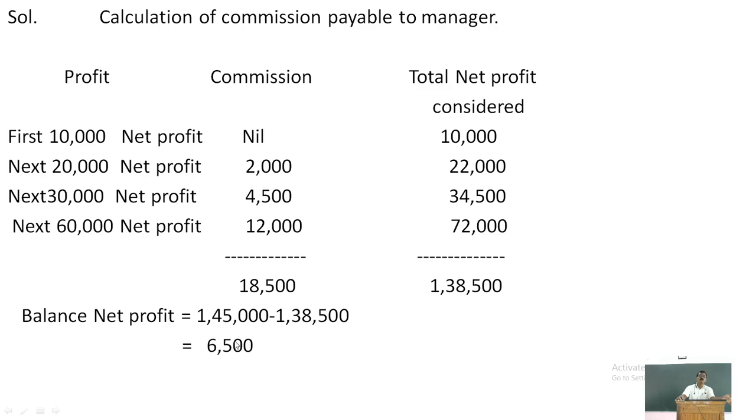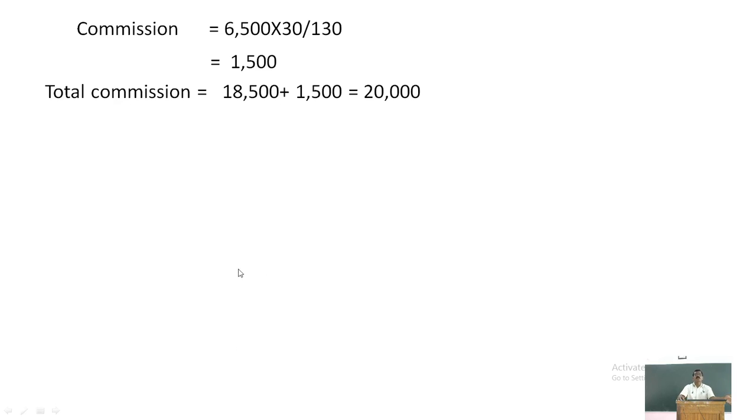Therefore this 6,500 is 130%, and 30% of it will be 1,500. So the commission on the balance of profit 6,500 is 1,500.